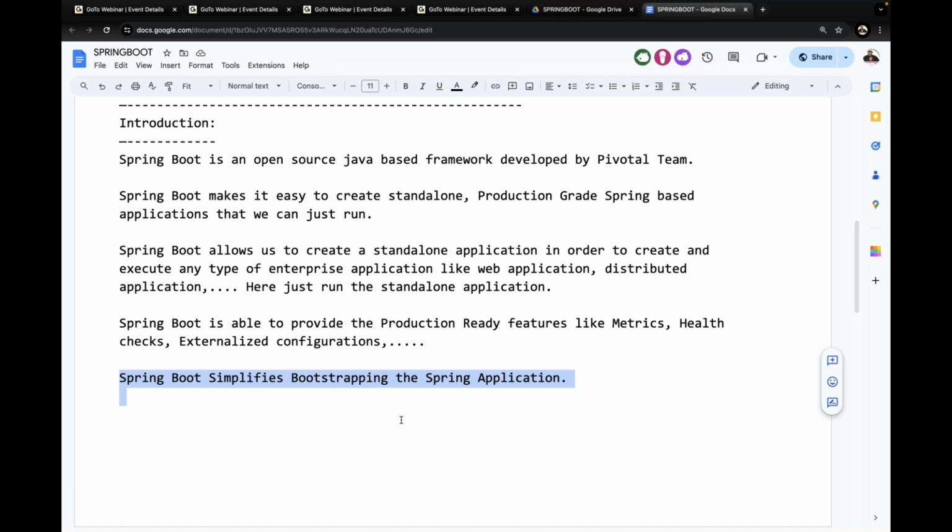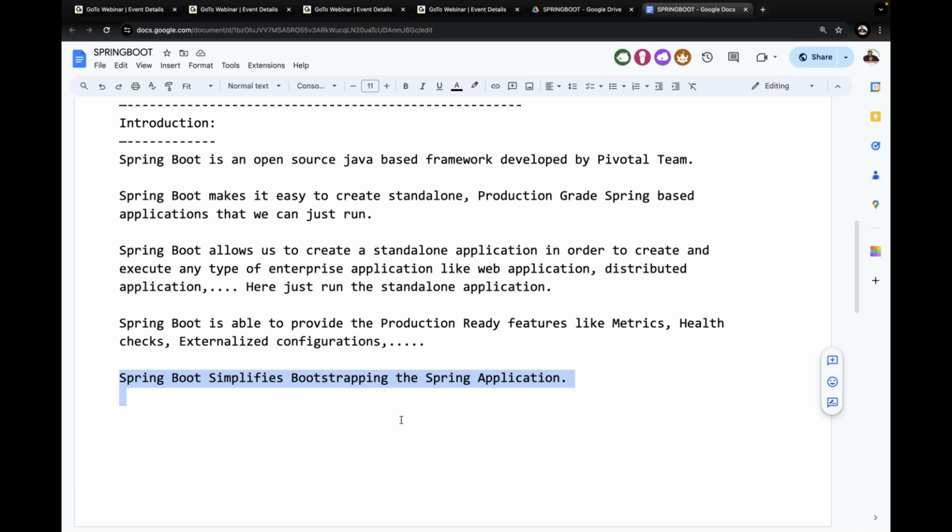So when we start executing our application, first of all the application is going to be loaded. At the time of loading that application, so many activities are going to be performed. That means it may take a lot of time for loading the Spring application. I'm not talking about executing the Spring application, just about loading it. After loading, execution will be started, then we are able to get output.